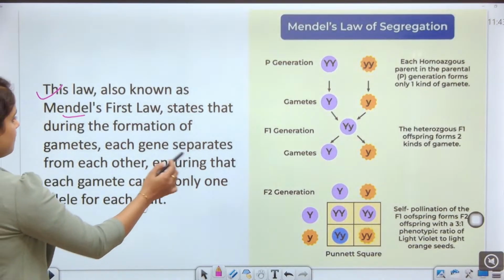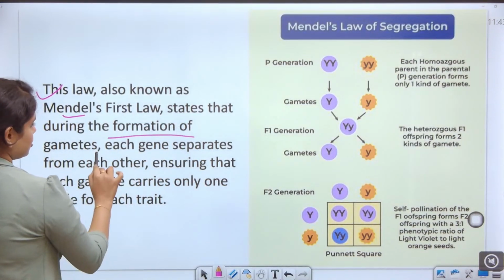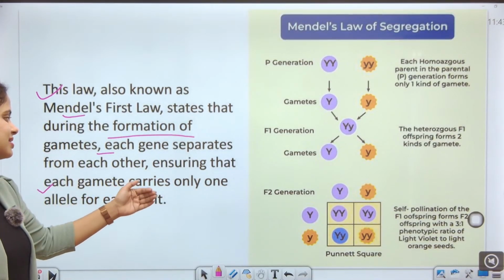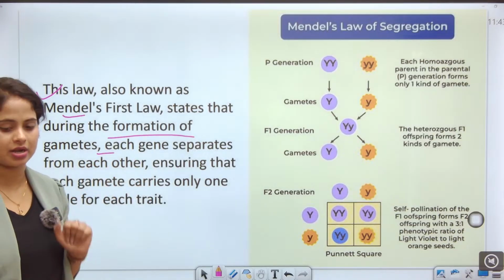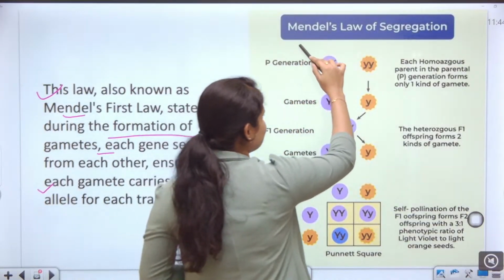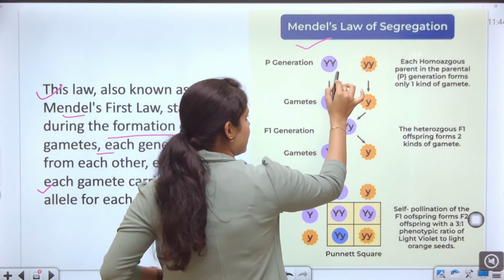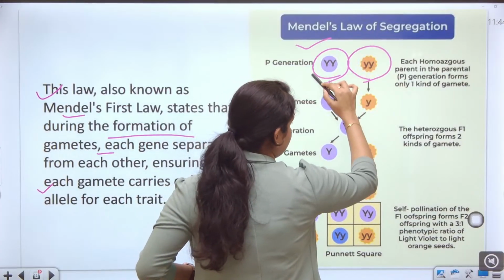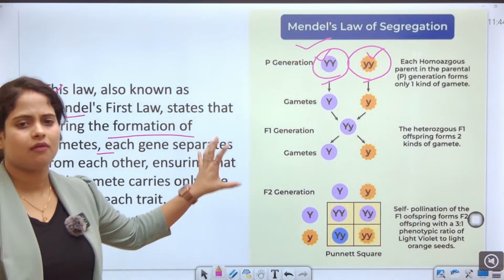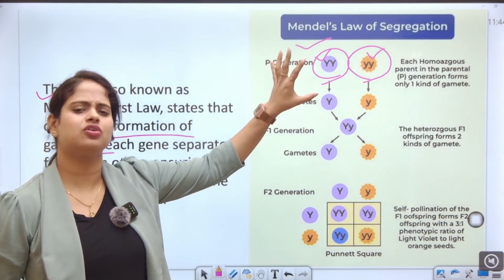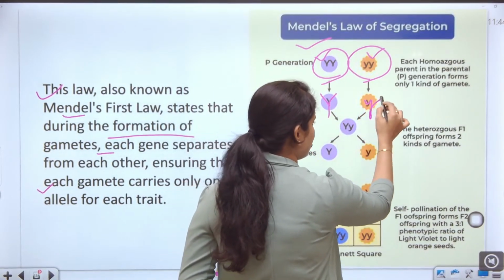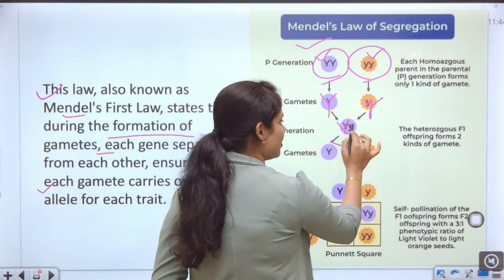Sorry for the inconvenience. And guys, each gene separates from the other, ensuring that each gamete carries only one allele for each trait. One allele for each trait. That means, coming to the point, what does Mendel's law of segregation say? Suppose there is a generation of two, the capital YY and the small yy. Suppose it is a flower, you can have a look at the violet flower or the yellow flower. The gametes come with a single capital Y and a small y, then they can form a capital Y and a small y.